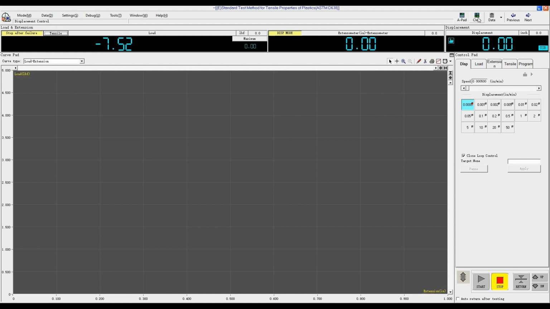Before the test, click Clear to zero the load, extension, and displacement. Choose Displacement Control. Select the test speed. Click 0.5 inches per minute, or select 1 inch per minute, then click Start a Test. During the test, you can check curve types like load time, load extension, and stress strain. Now click Start.